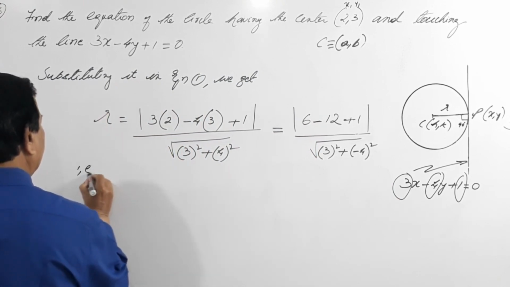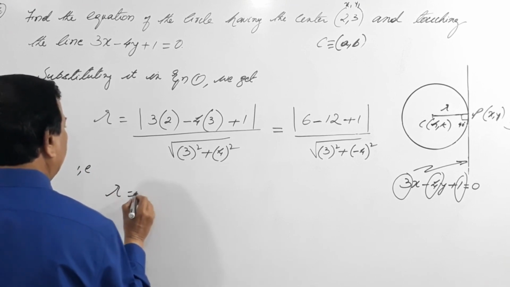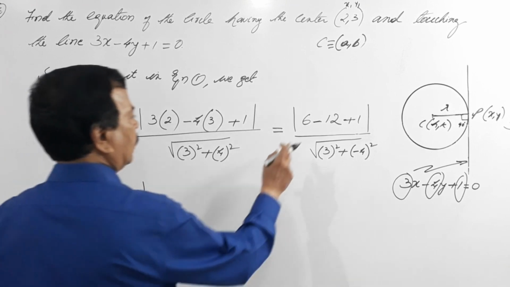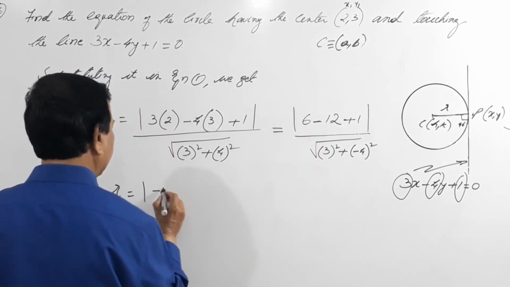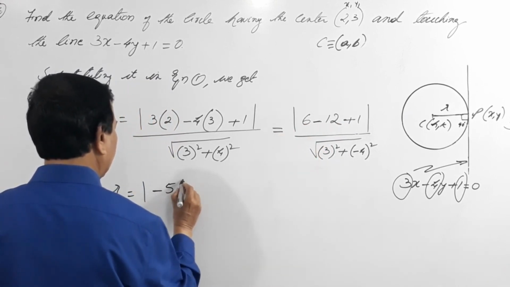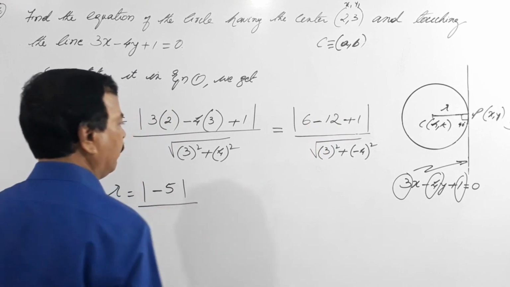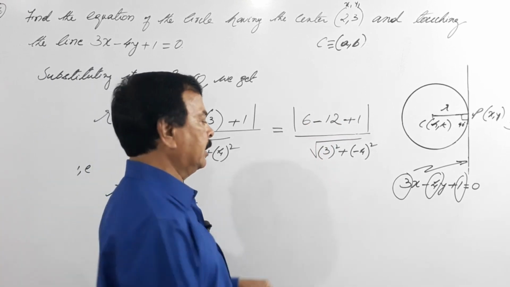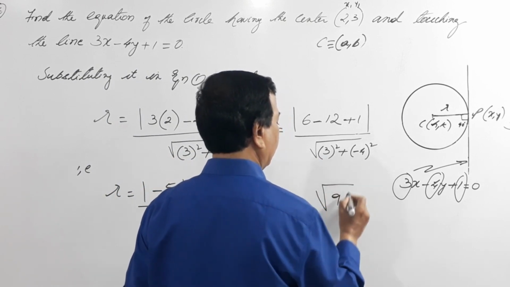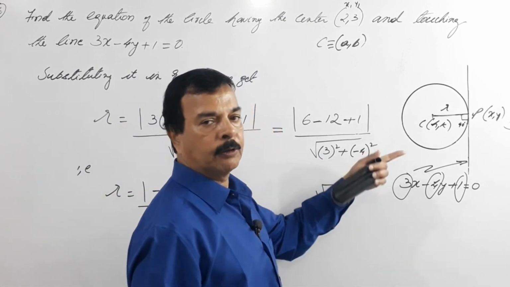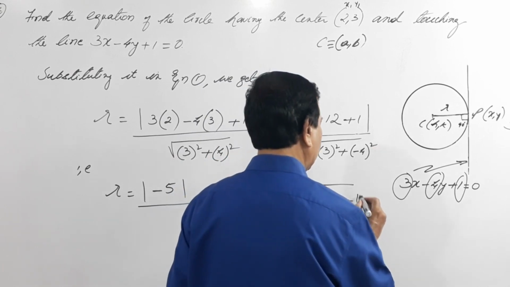That is R equals 6 plus 1 is 7, 7 minus 12 is minus 5, divided by the root of 3 squared, which is 9, plus minus 4 the whole squared, which is 16.